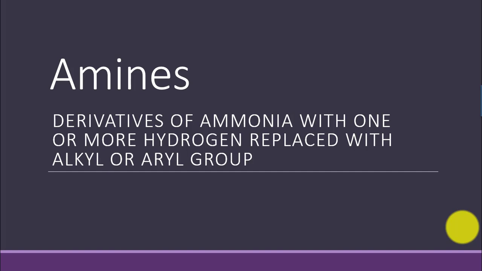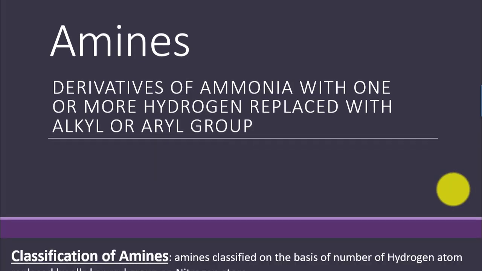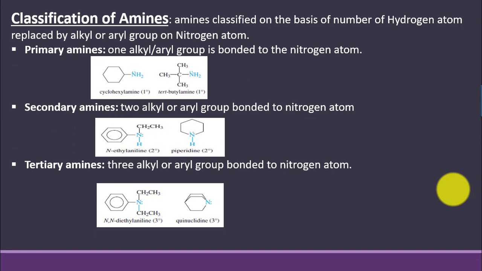Today we learn about amines. An amine is a derivative of ammonia with one or more hydrogens replaced with an alkyl or aryl group. On this basis, we classify amines as primary, secondary, tertiary, and quaternary ammonium salt.